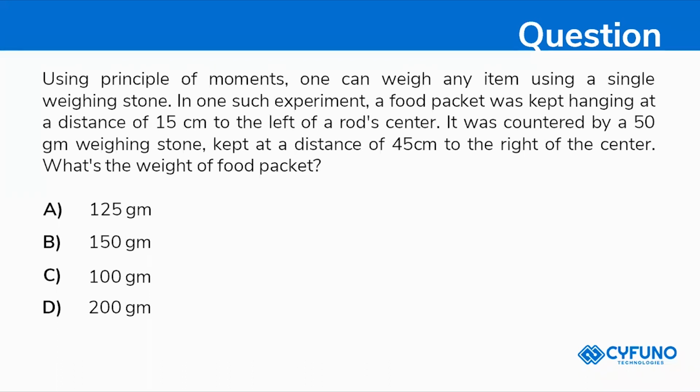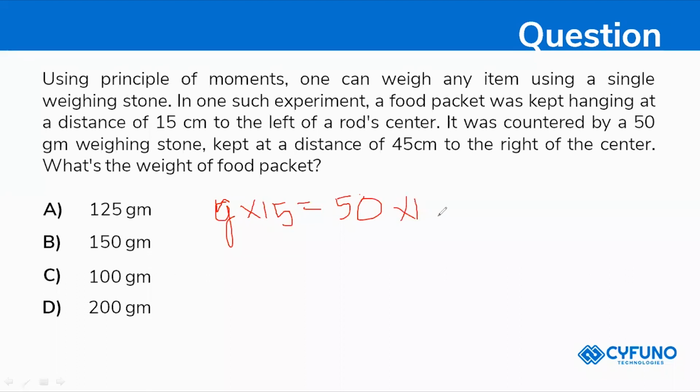The answer is A. Your answer is 150 gram. Why? Because I'm just calculating the weight. The left side is the weight into 15, and on the right side all the values are given: 50 into 45.